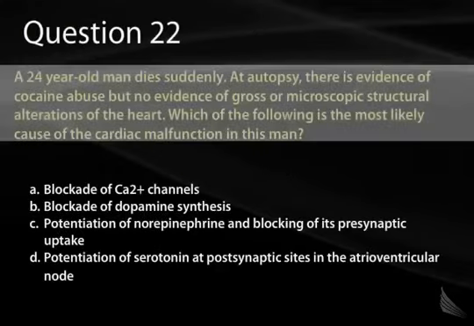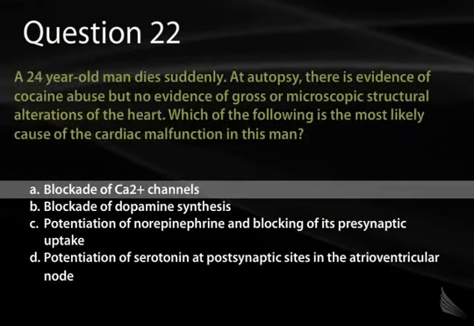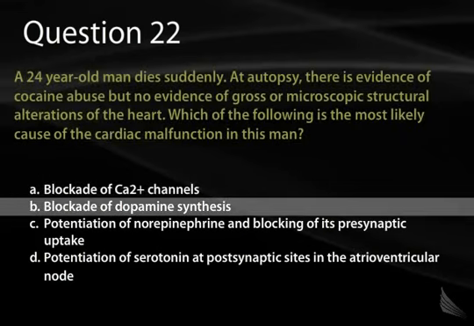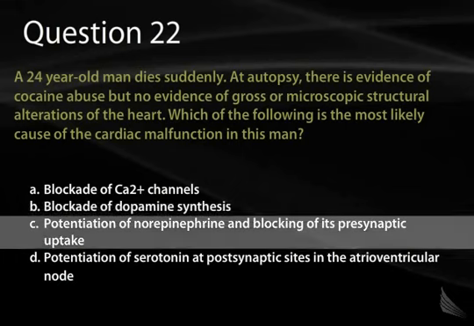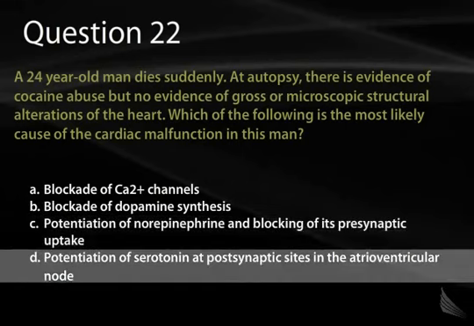Question 22. A 24-year-old man dies suddenly. At autopsy, there's evidence for cocaine abuse, but no evidence of gross or microscopic structural alterations of the heart. Which of the following is the most likely cause of the cardiac malfunction in this man? A. Blockade of calcium channels. B. Blockade of dopamine synthesis. C. Potentiation of norepinephrine and blocking of its presynaptic uptake. D. Potentiation of serotonin at postsynaptic sites in the AV node. Or E. Stroke due to malignant hypertension.